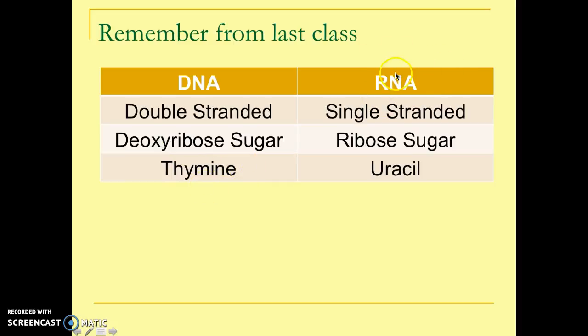However, RNA does something a little different, and it's probably the most important difference for today's lesson. RNA contains, instead of thymine, the base uracil, making RNA A, U, C, G as opposed to A, T, C, G in DNA. So just keep that in mind as we move through today's lesson.